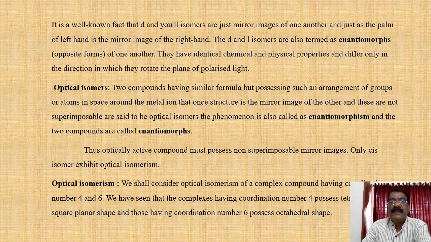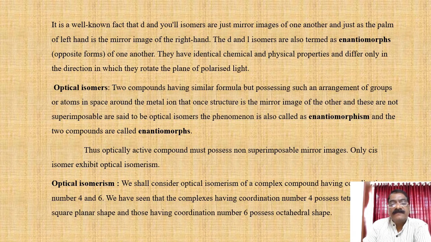The D and L isomers are also termed enantiomorphs, opposite forms of one another. They have identical chemical and physical properties and differ only in the direction in which they rotate the plane of polarized light.